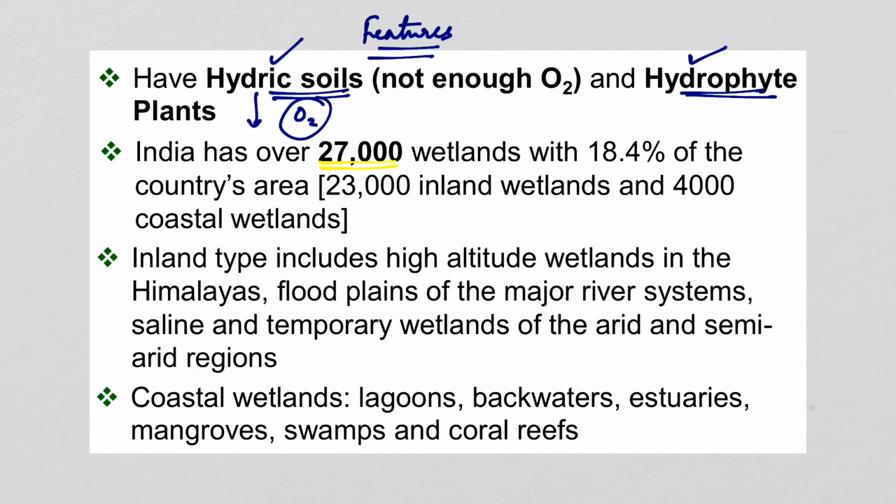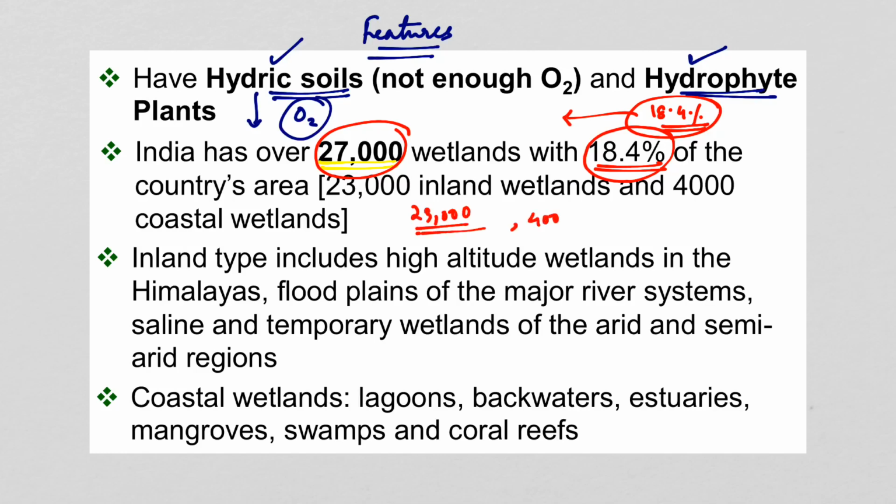India has over 27,000 wetlands, and they comprise 18.4% of the country's area. About 18.4% of India's total area is comprised of wetlands, and within that there are 23,000 inland wetlands and 4,000 coastal wetlands.